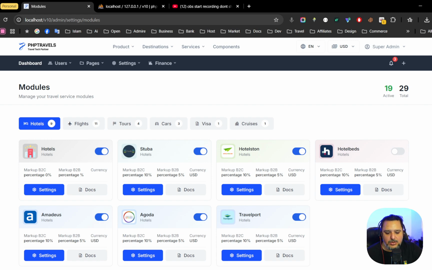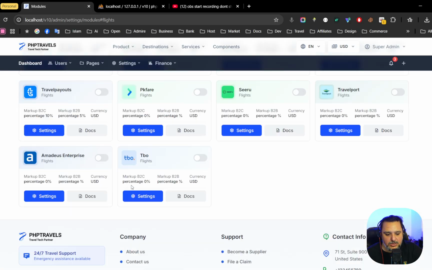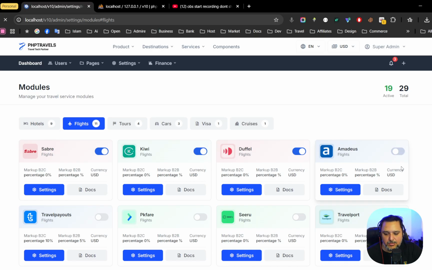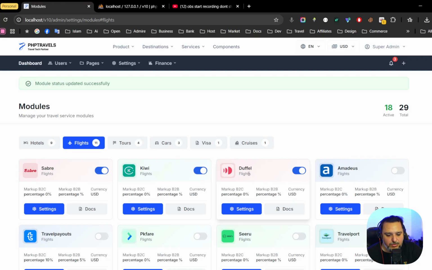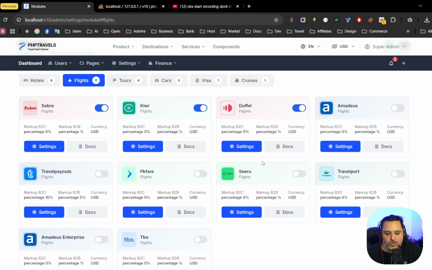So these are the modules for now. For example, in hotels, we have Stuba, Hotelbeds, Hotelstan, Amadeus, Agoda, Travelport, all these suppliers. For example, in flights, we have all these suppliers. So you can enable and disable their status, make the configurations, or check the documentation.